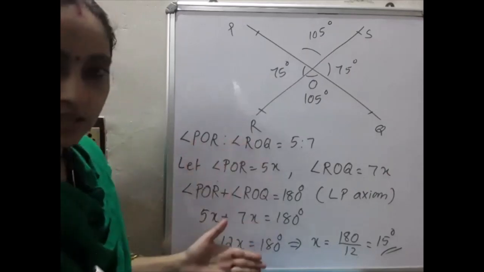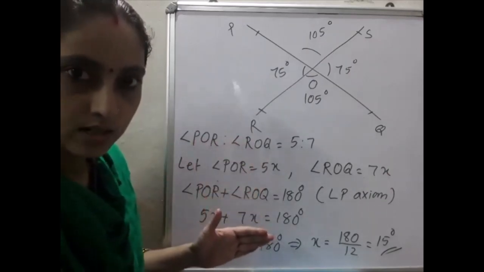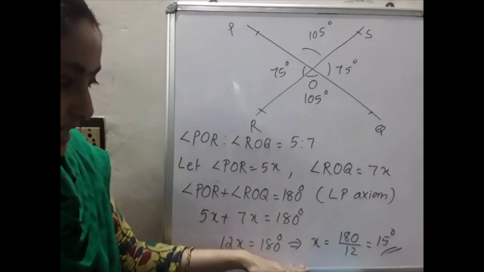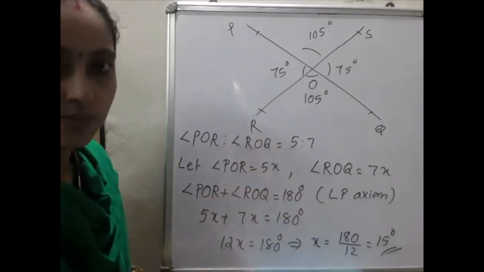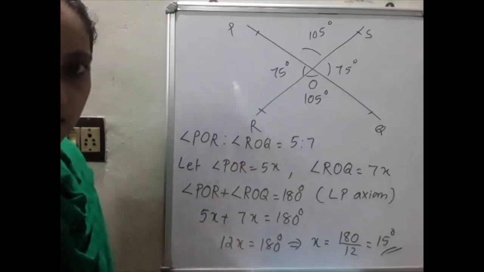Clear? So I will give the steps. Did you understand up to this? Yes. So please write down up to this. x is equal to 180 by 12, that is equal to 15 degrees. Rest of the steps I will give you. So please write down up to this.